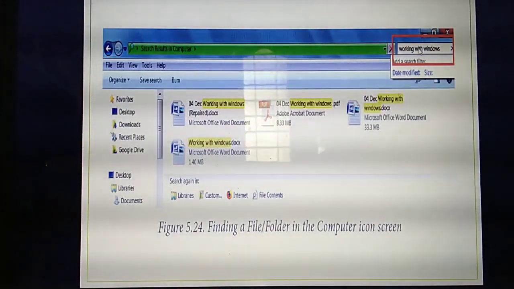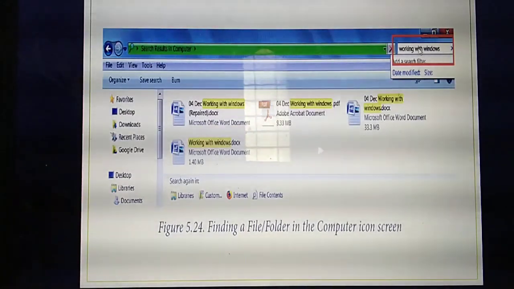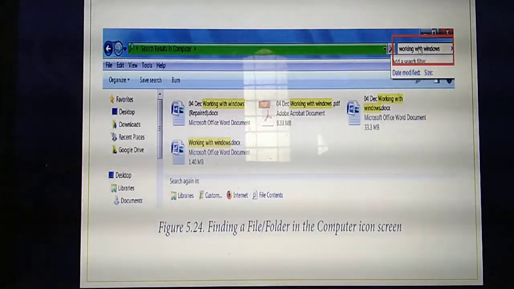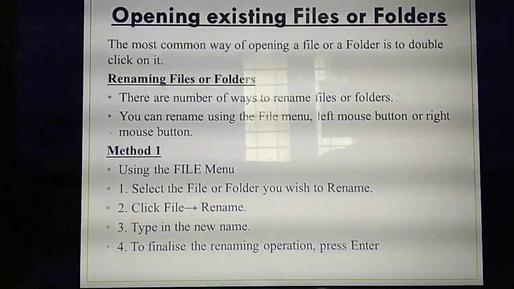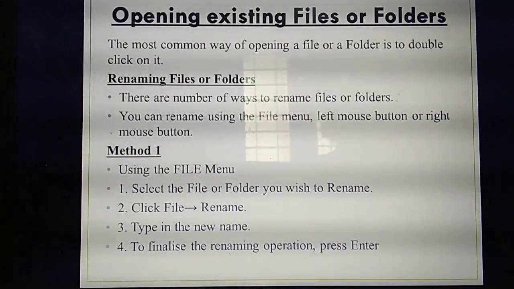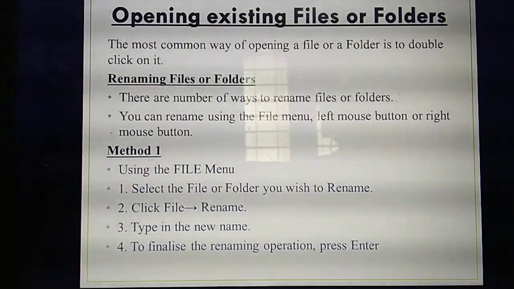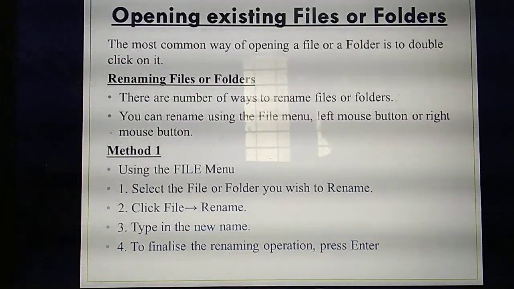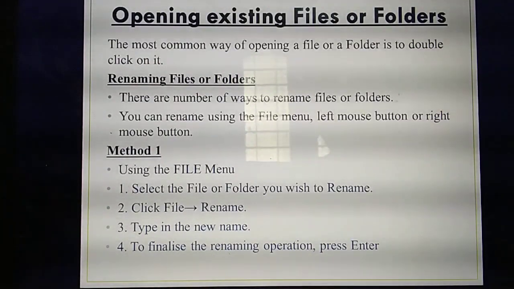In the place of the search box, you need to type your file name or the folder name. Then you can open your file. Understand? That's the shortest method for finding files or folders. Next, we are going to study opening existing files or folders.